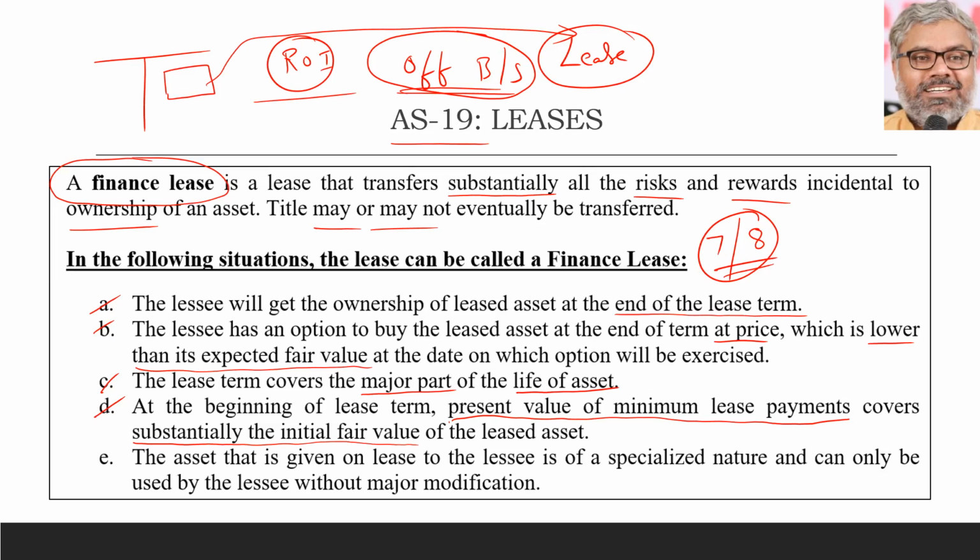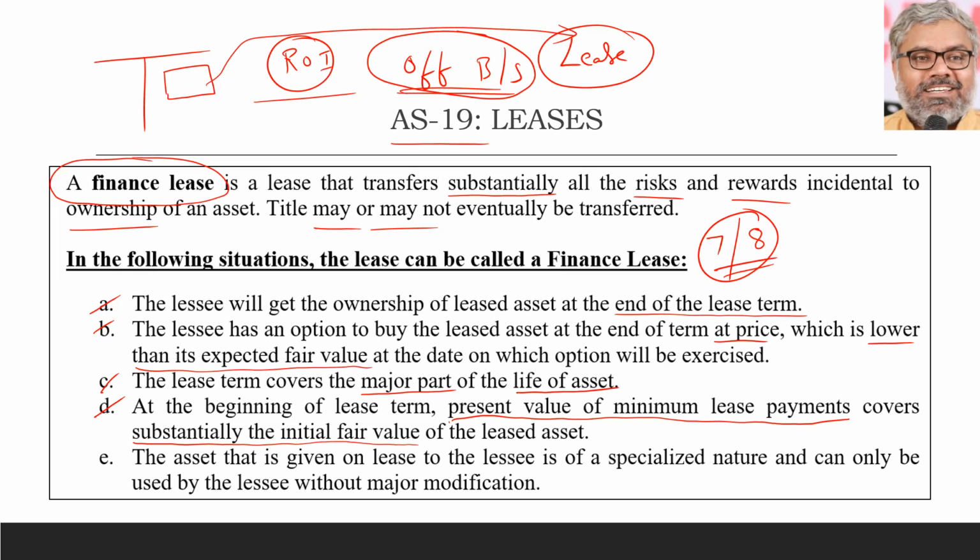But as the standard says, that itself indicates definitely there is something wrong with that lease. It is not a normal rental agreement. It is something more than that. So that is the reason in all these cases we can say the lease is a finance lease: when the lessee gets the ownership of the leased asset at the end of the lease term, or when the lessee has an option to buy the leased asset at the end of the lease term at a price which is lower than its expected fair value.